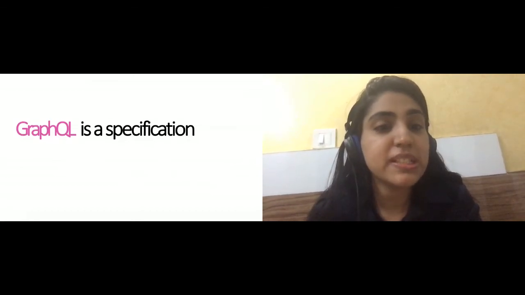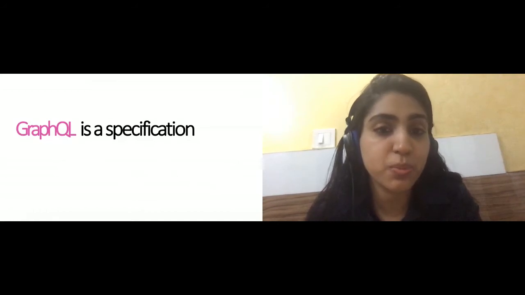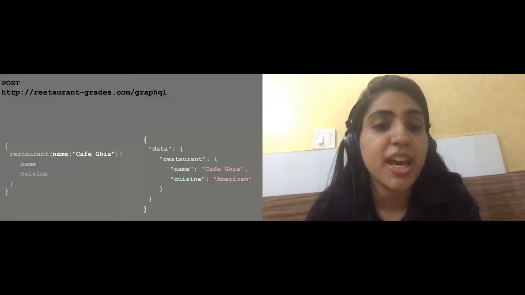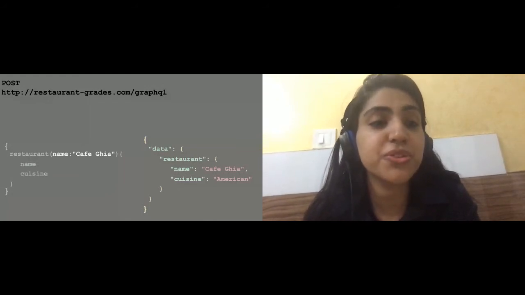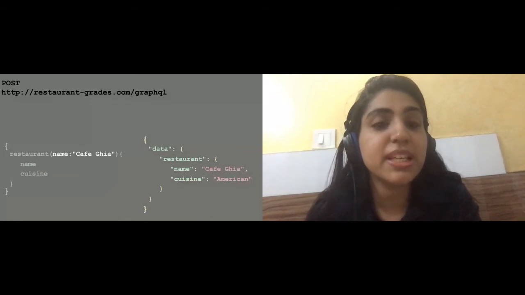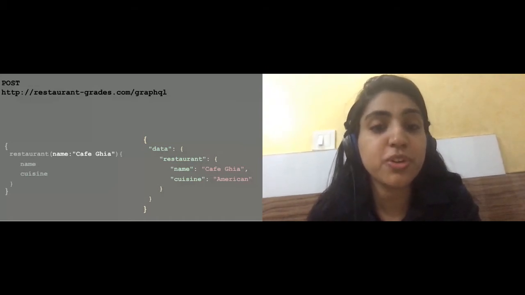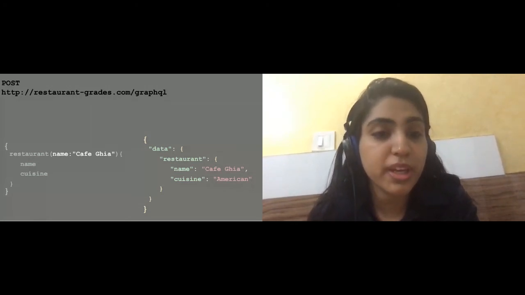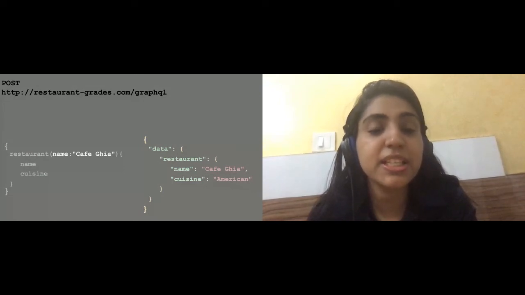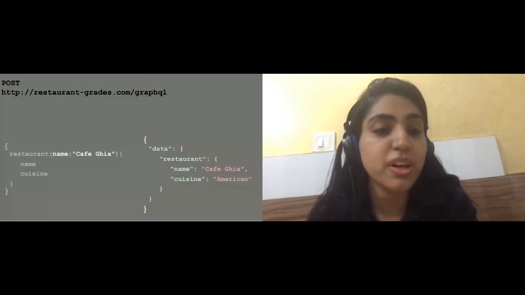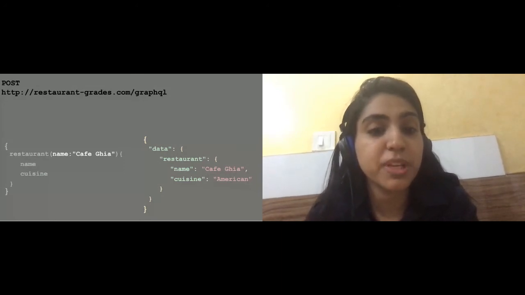If you see the screen now, here we have a POST HTTP verb and a single GraphQL endpoint. The reason we have to use POST is that the client has to send information to the GraphQL server, in this case the query that we would like the server to execute. Also, the GraphQL server has different components. Primarily, there are queries and fields. If you see our query on the left-hand side, we are defining the query type, that is restaurant, and also passing an argument, which is the name of the restaurant for which we would like to fetch the information.